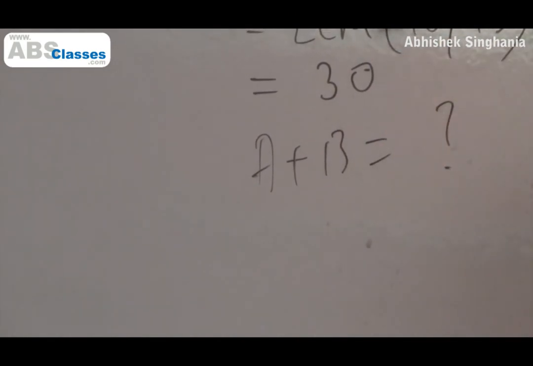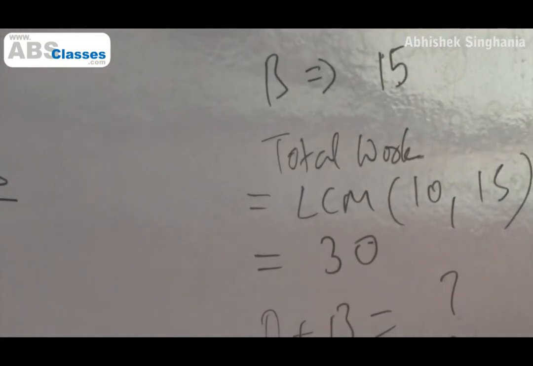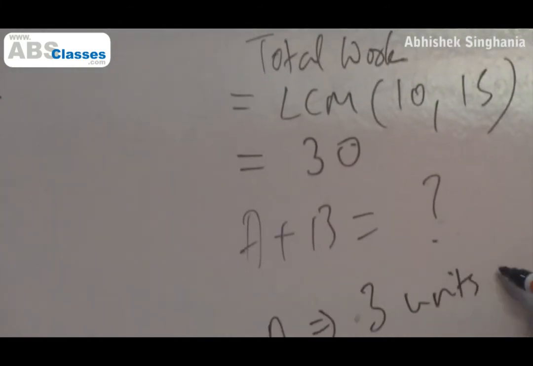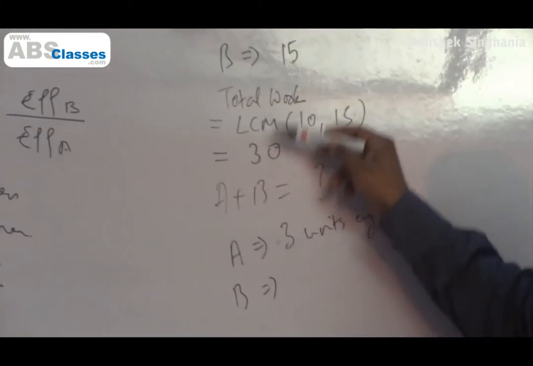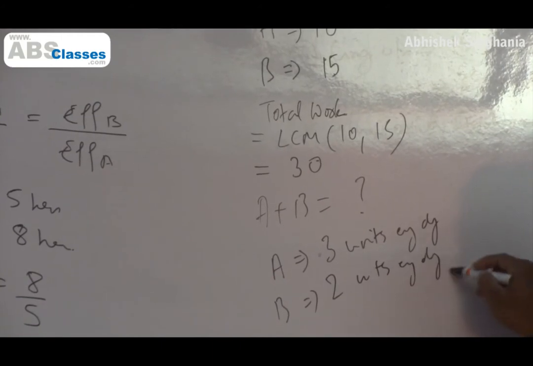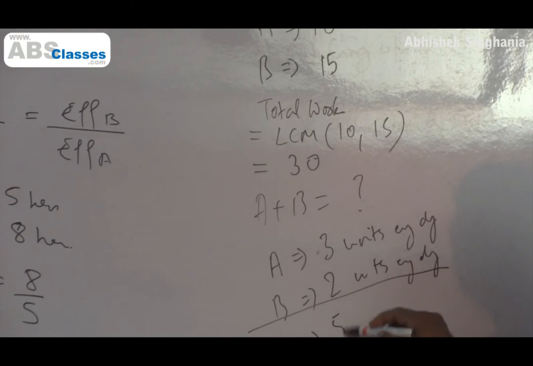If someone is able to complete 30 units of work in 10 days, it doesn't take a rocket scientist to establish that it does 3 units every day. And same goes for B, 30 units in 15 days, so 2 units every day. Which means A plus B together will do 5 units every day.